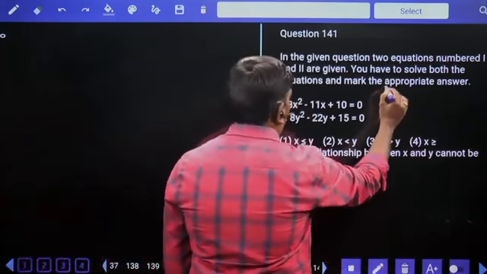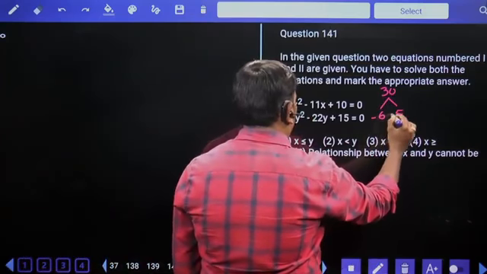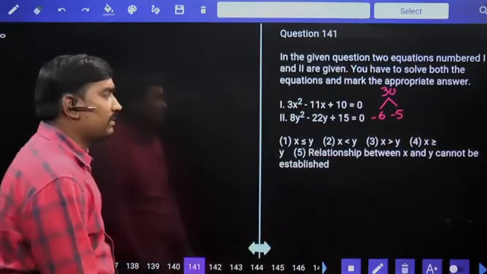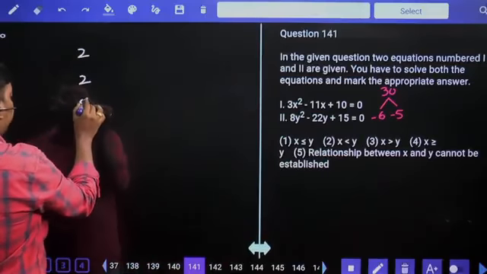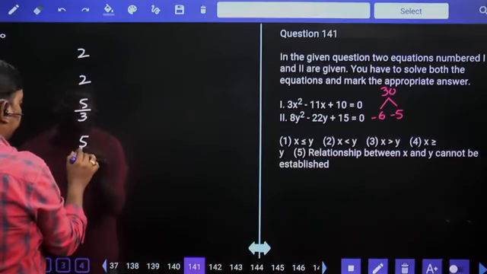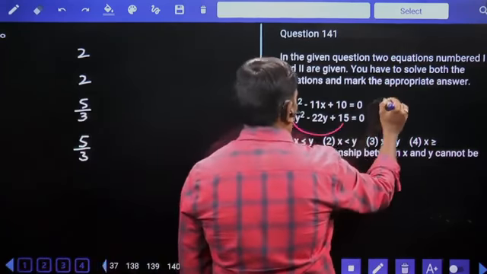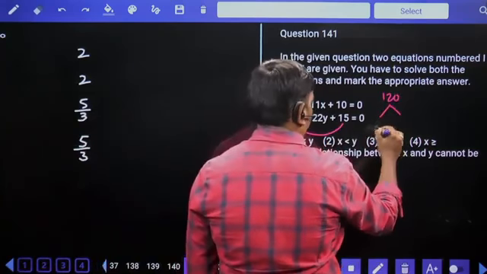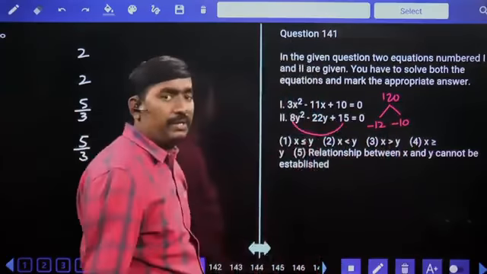3 10s are 30. 6 5s are 30. Minus 6 minus 5 will give us minus 11. Finally, plus 6 plus 5. 6 by 3 means 2. 5 by 3. 8 15s are 120. 12 10s are 120. Minus 12 minus 10 will give us minus 22.